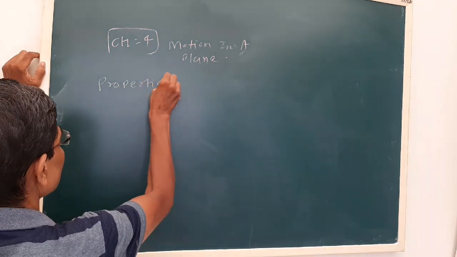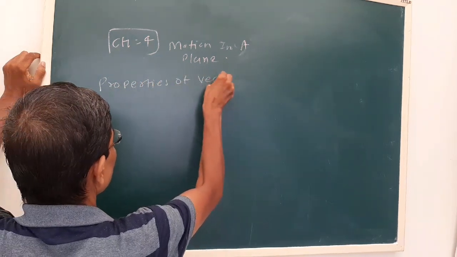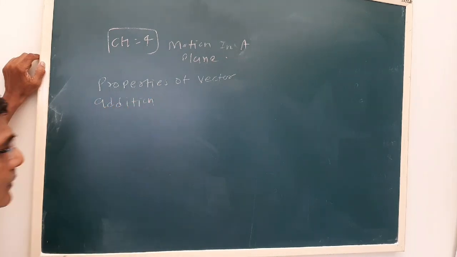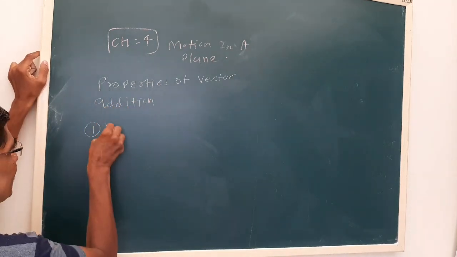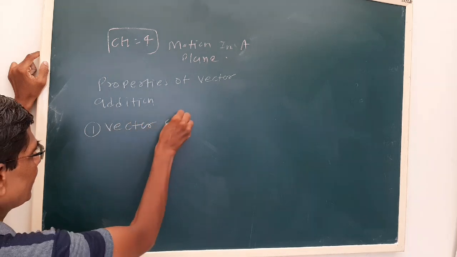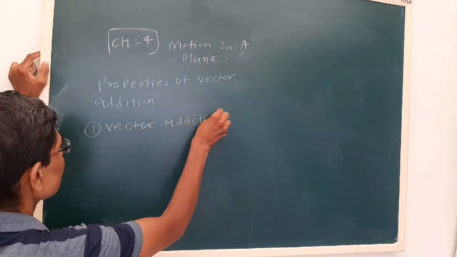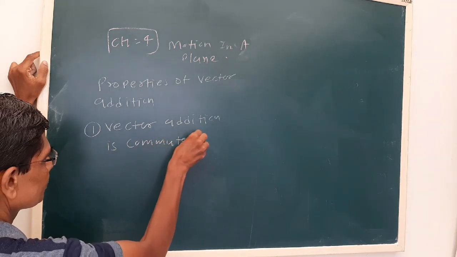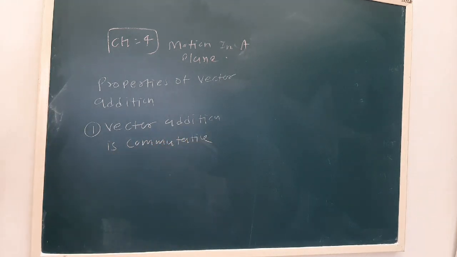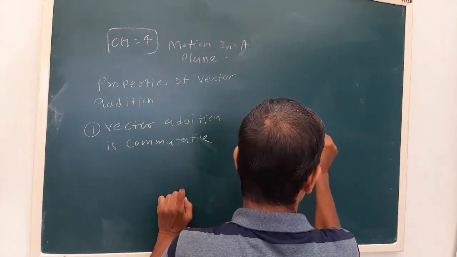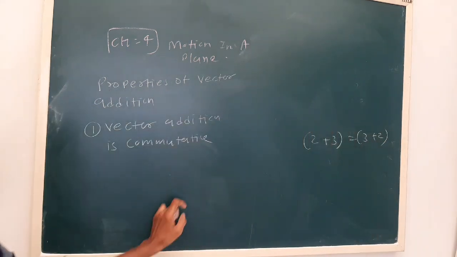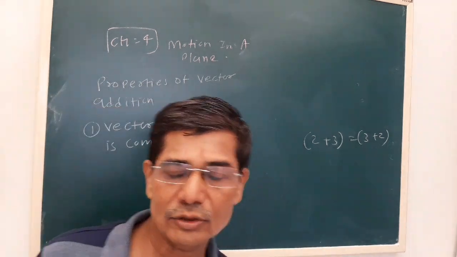Now, what are the properties of vector addition? The first is that vector addition is commutative. What is commutative? You studied it in tensor: 2 plus 3 is 5, and 3 plus 2 is 5.